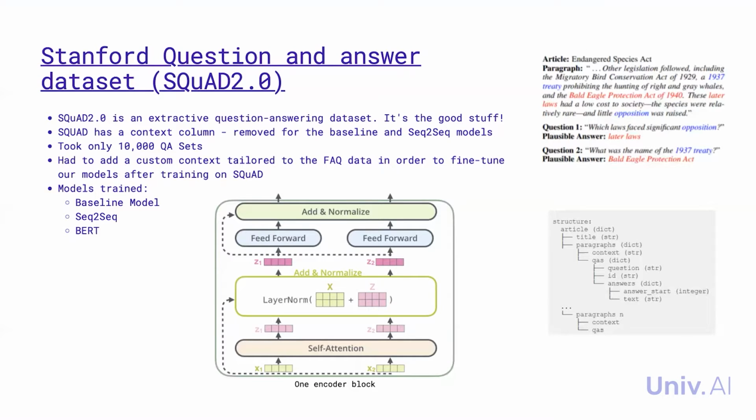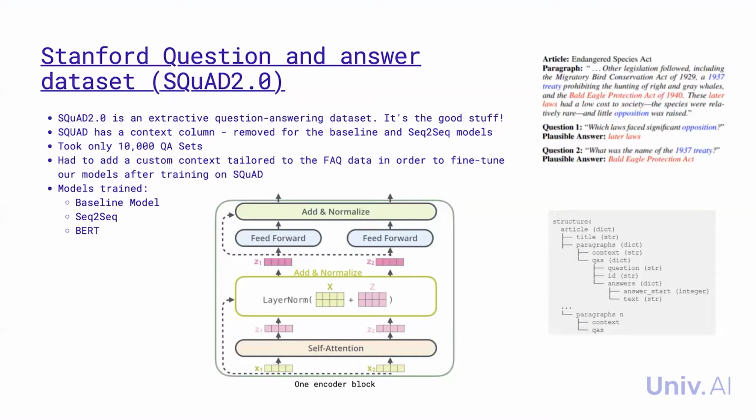Finally, we created a BERT model. BERT, which stands for Bidirectional Encoder Representations from Transformers, is a transformer-based machine learning technique for natural language processing, pre-trained and developed by Google. BERT is used for text extraction. The goal here was to find the span of text in the paragraph that answers the question. So the context and the questions are fed as inputs into BERT.